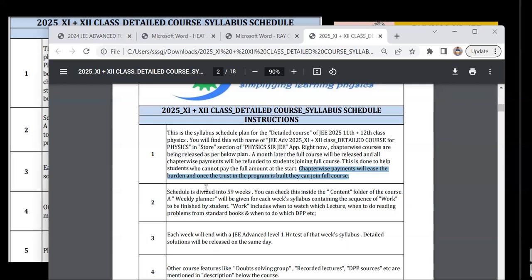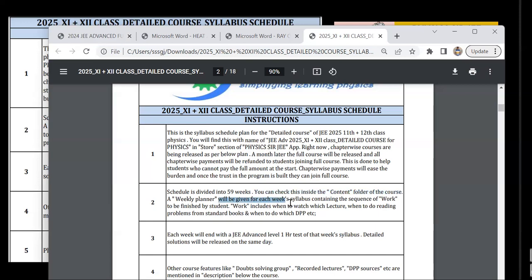I'm being very practical. Schedule is divided into 59 weeks. This time it will run for 59 weeks. This is not like the 2024 one where we had parallel teaching. 2025 people have enough time, so we'll do it 1 week by 1 week. First, we'll finish the entire 11th syllabus. Then we'll go into 12th syllabus next year. You can check that schedule in the content folder of the course.